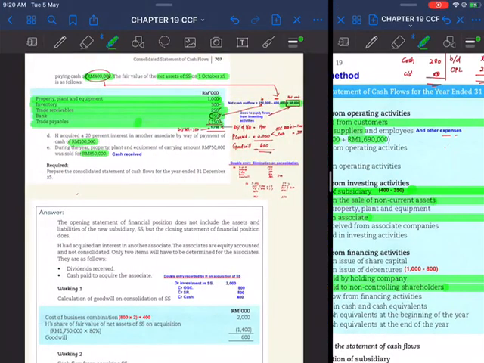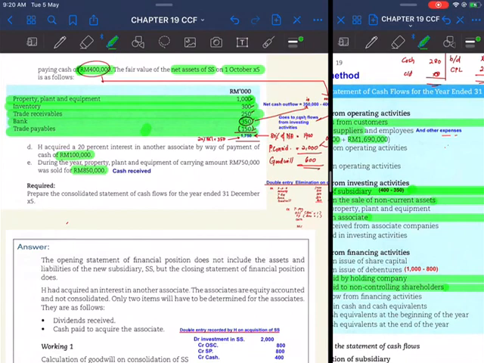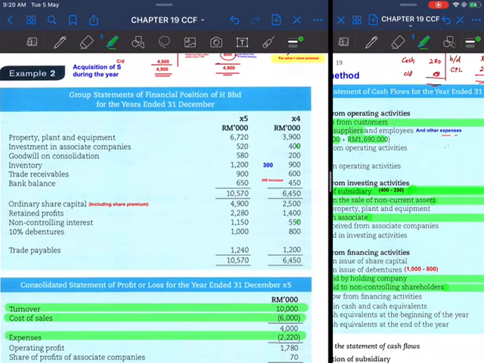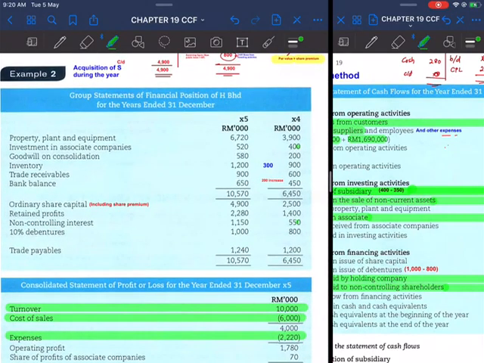Then we finished with regard to additional information. So the next step you need to do is you have to go to the balance sheet, the group balance sheet, and investigate all items one by one, so that you know that you have not left any item unchecked.